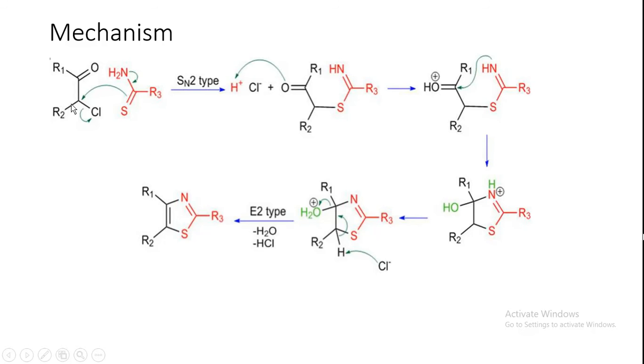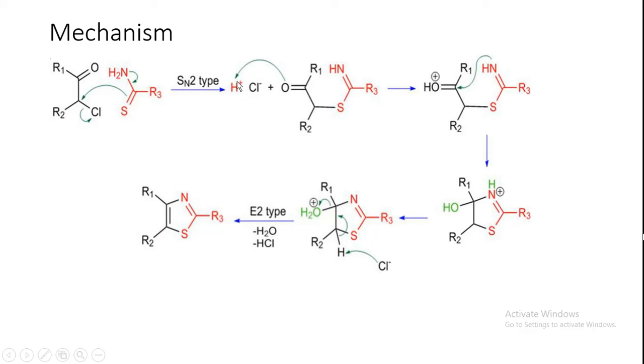So here first what is happening, this sulfur will attack this carbon, so it is an SN2 type reaction. The alkyl halide is attacked by this nucleophilic agent, SN2 type. Then what will happen, this nitrogen NH2 bond will come here, H will come from this place and Cl from this place, so this is HCl. So you see this is the overall thing. So sulfur is attaching to this carbon, R2, Cl and H, so C double bond O.